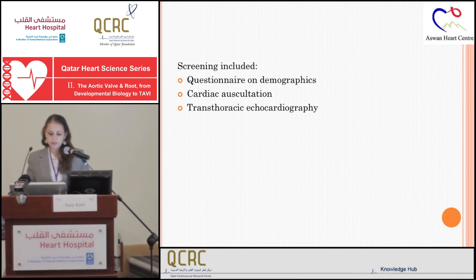The screening included a questionnaire on demographics, cardiac auscultation, and transthoracic echo. Transthoracic echo was a normal performable echo, parasternal long axis views and short axis views with apical 4 chamber and 2 chamber views, so we could revise the morphology and the structure of the valves.